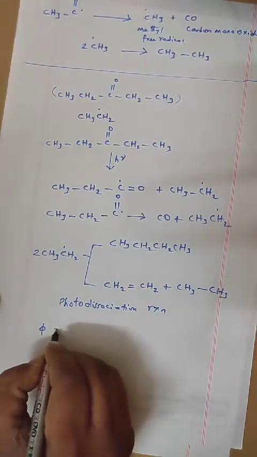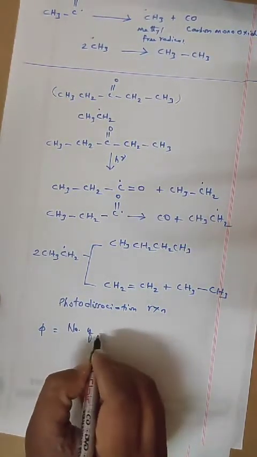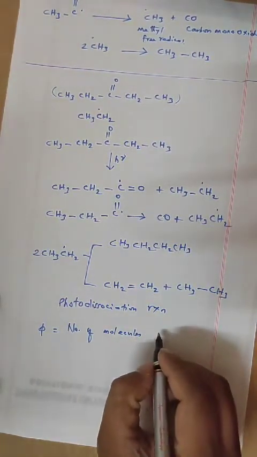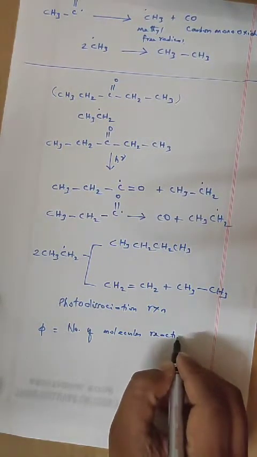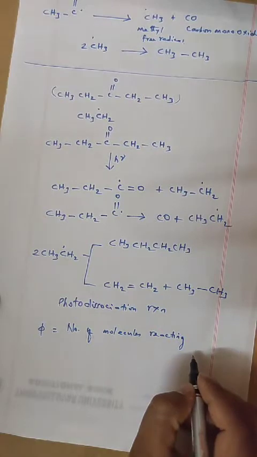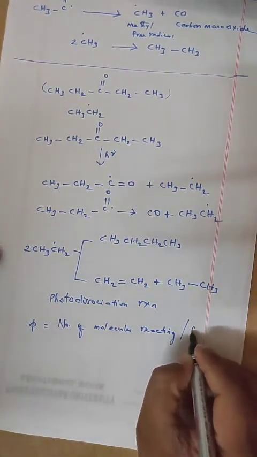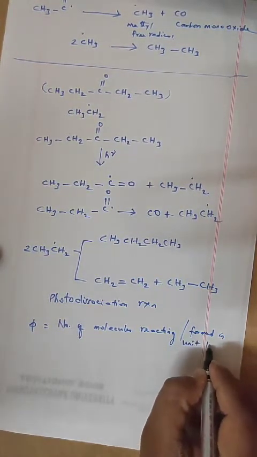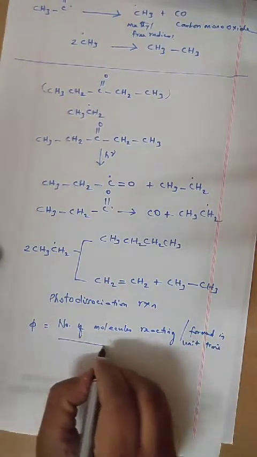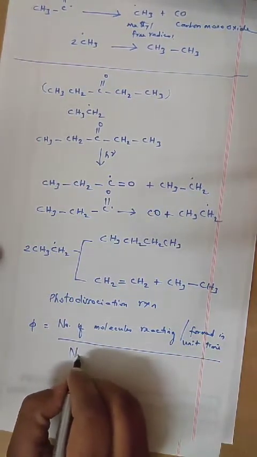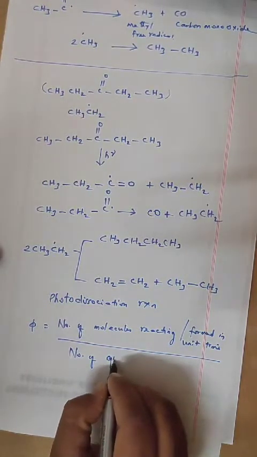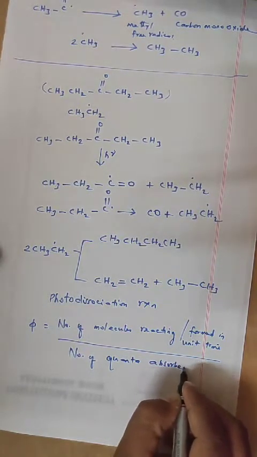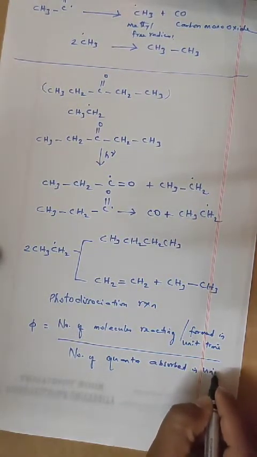Here phi is equal to the number of molecules reacting or formed in unit time divided by the number of quanta absorbed in unit time.